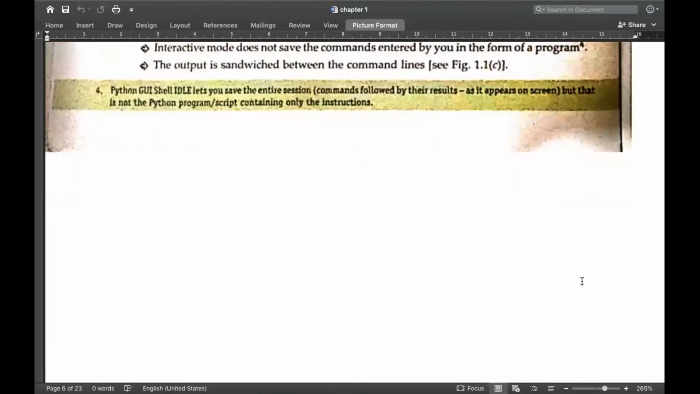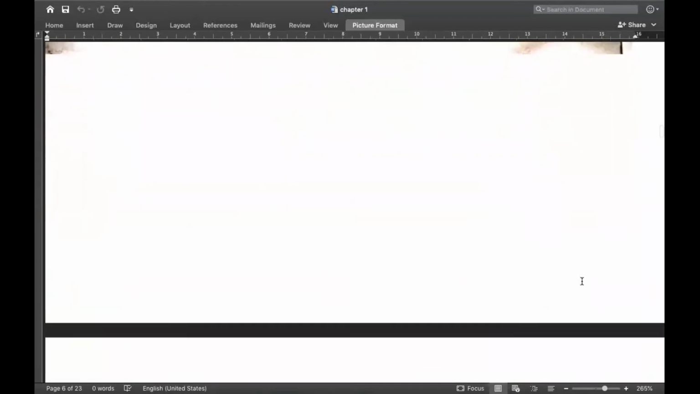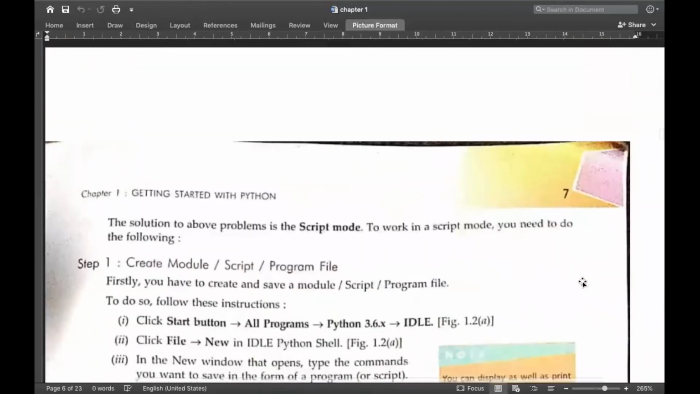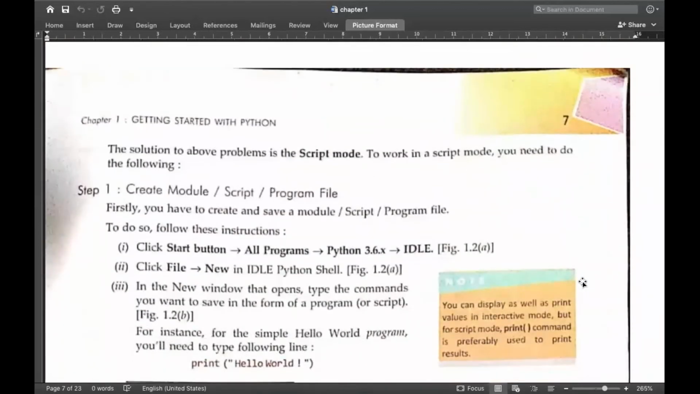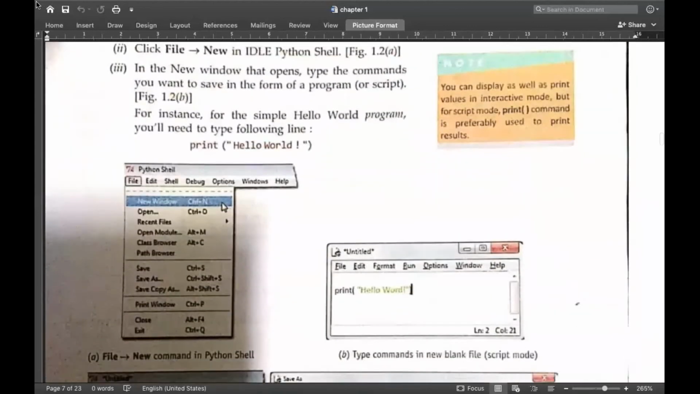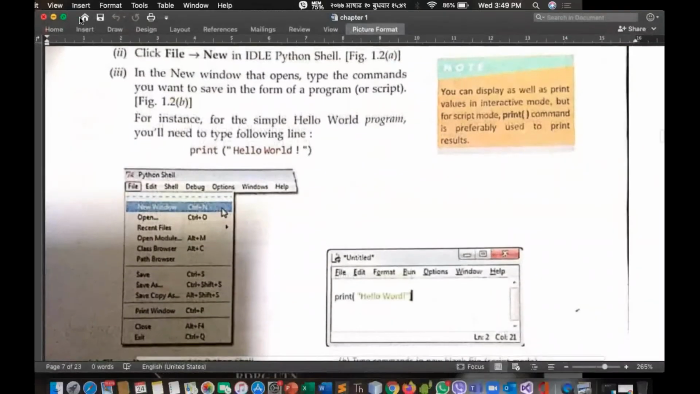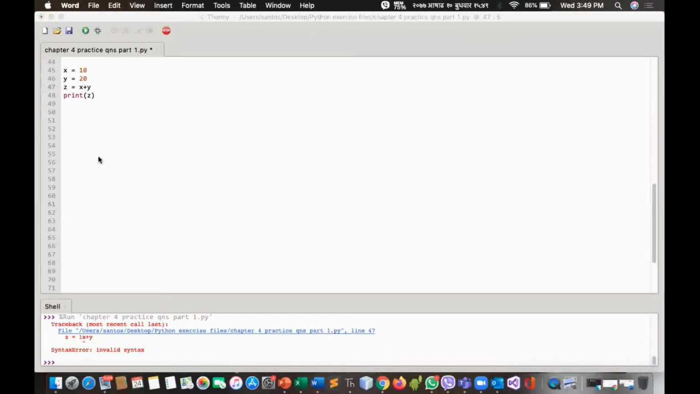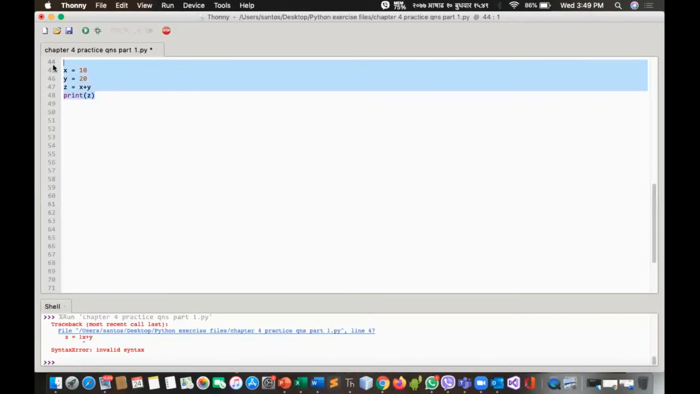Now, what are the different modes that can be achieved for working in Python? Basically, there are two types of modes: one is script mode and the other is shell mode. In Thonny, both modes are accommodated in a single user interface. The lower part, the shell mode, is known as interactive mode, and the upper part is known as script mode.